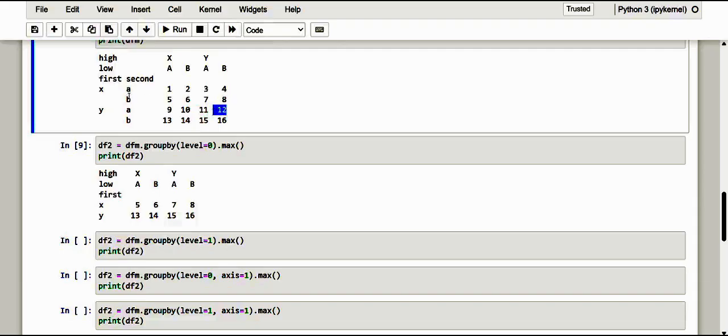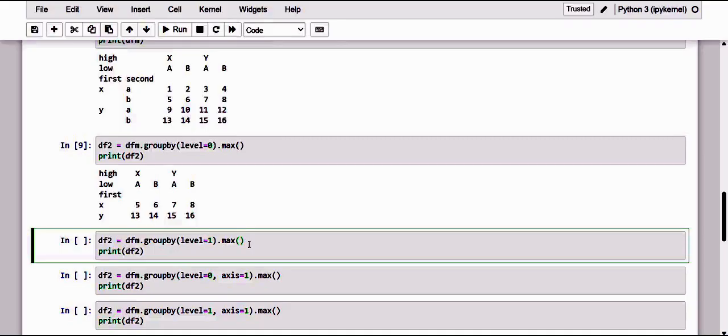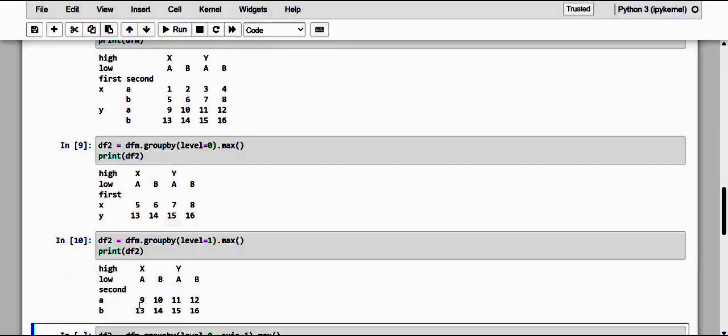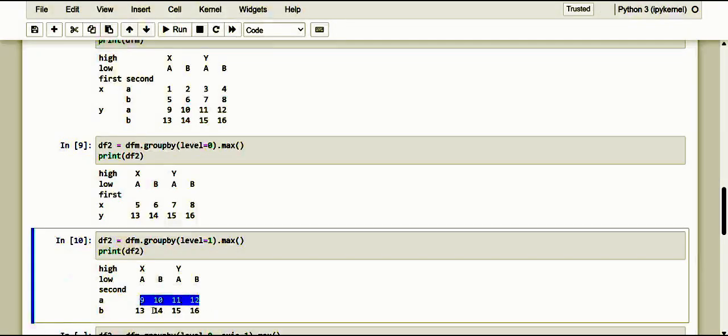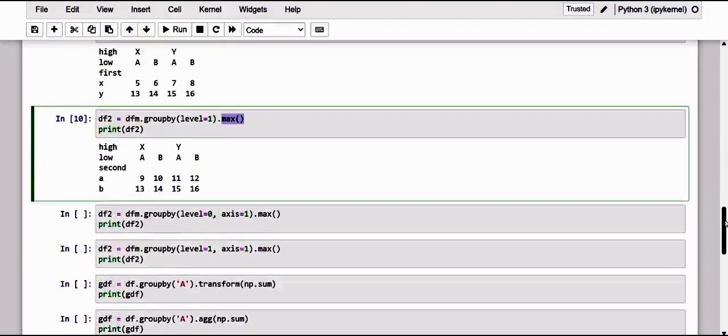The same thing: we are just going to have the level 1 here, and with the maximum of B and to the B in Y. So that is what we are going to apply in level 1. Let me see the output here. So see here, what did we get? 9, 10, 11, 12 and 13, 14, 15, 16. This is how we can get it by the maximum of this group by functionality. And as I have already specified, we can also add the optional parameter axis 1, so more columns with the same label are grouped together.